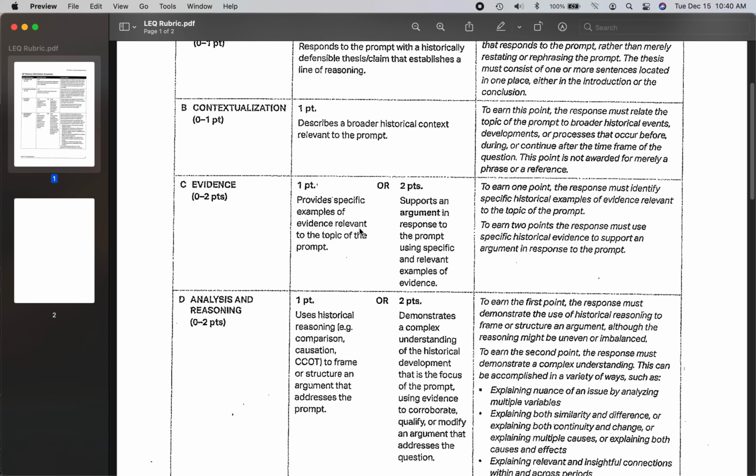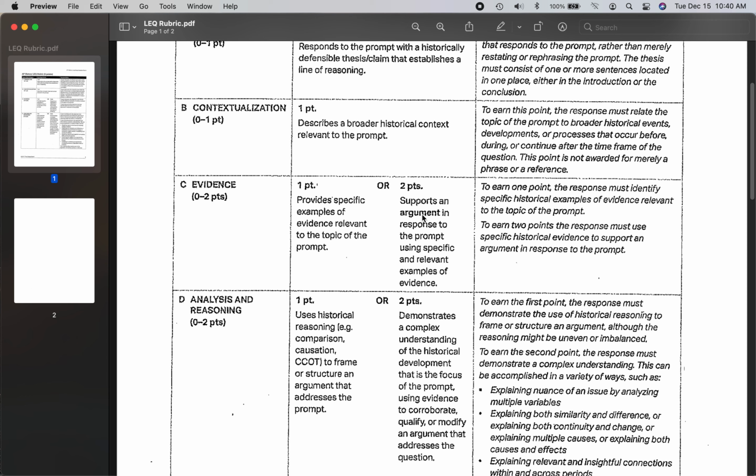The LEQ is worth 6 points. The DBQ is worth 7 points. The LEQ is worth 6 points. So, for the evidence portion of the rubric, you get 1 point for providing specific examples of evidence relevant to the topic, but you get 2 points for supporting an argument using that specific evidence.